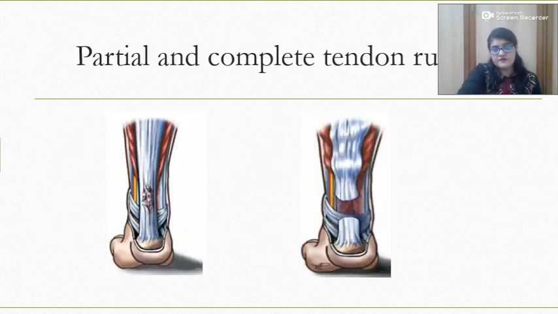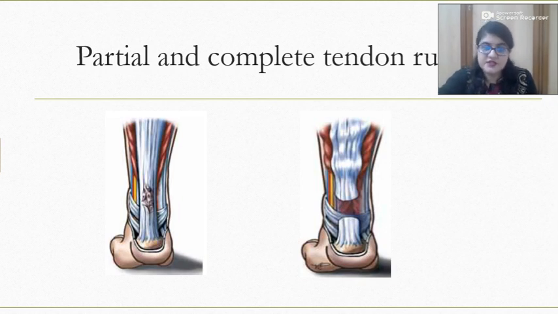You can see the picture of the Achilles tendon tear. One is partial. On the left hand side the picture is given, which is a partial tear, and on the right hand side you can see there is a complete tendon rupture of the Achilles tendon.